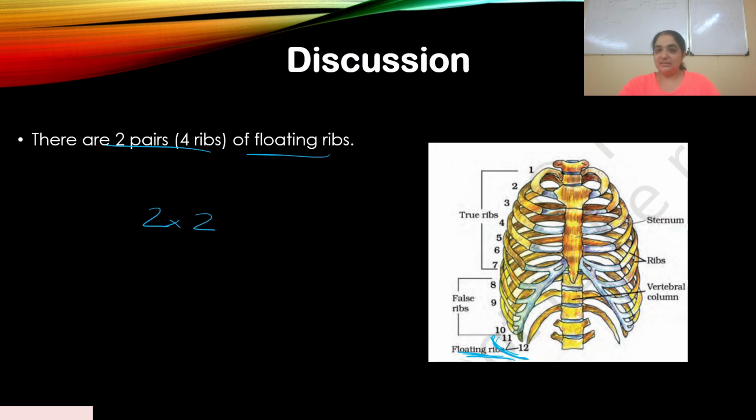It's an easy way to get confused and select the wrong answer. Obviously you know it, but they could confuse you with the options. So when they say pairs, there are two pairs, otherwise there are four ribs, four bones.